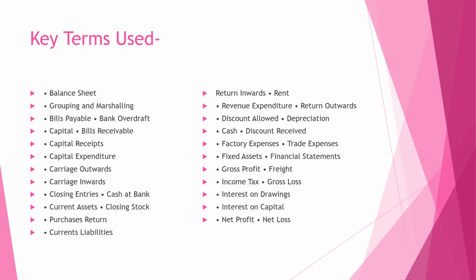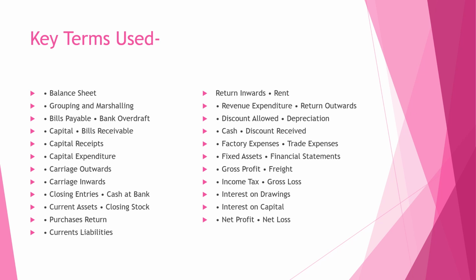The key terms used in these very important slides are provided here: balance sheet, grouping and marshalling, bills payable, bank overdraft, capital, and interest on capital, net profit.